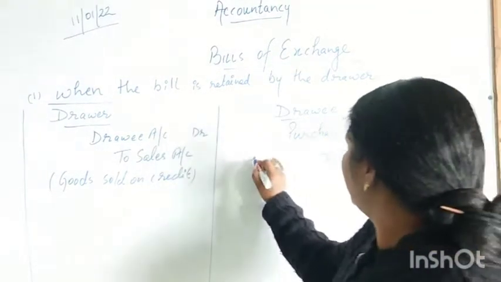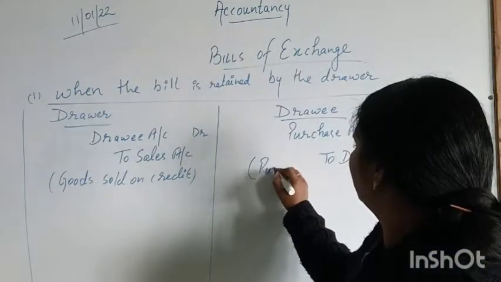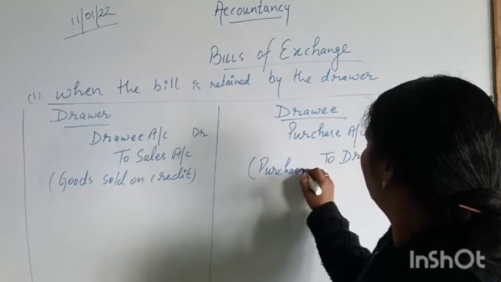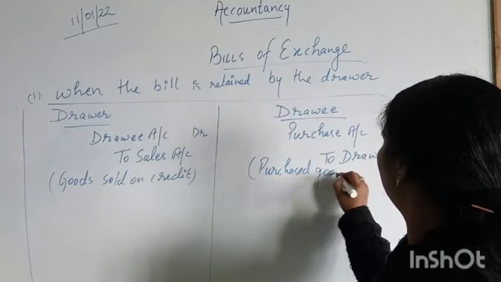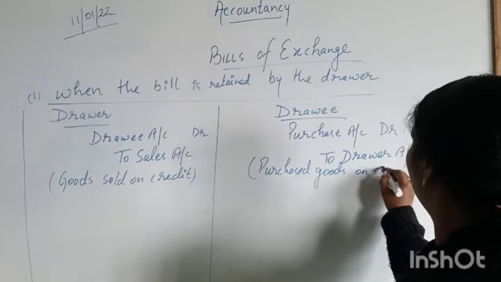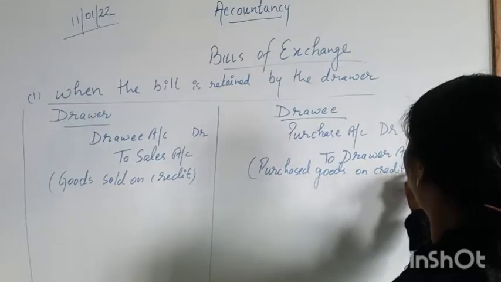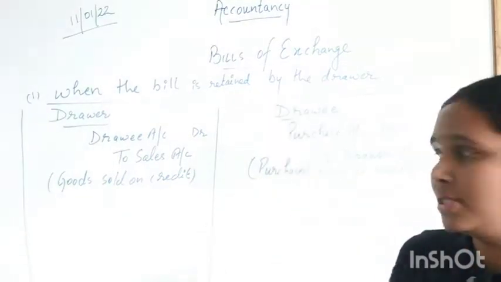Here the narration is purchased goods on credit. Now coming to the second entry.